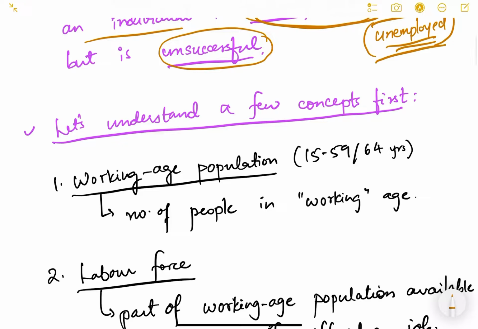Before studying how we actually measure unemployment, let us understand a few concepts. These are again very important concepts. Once you know this, your concepts will be extremely crystal clear.